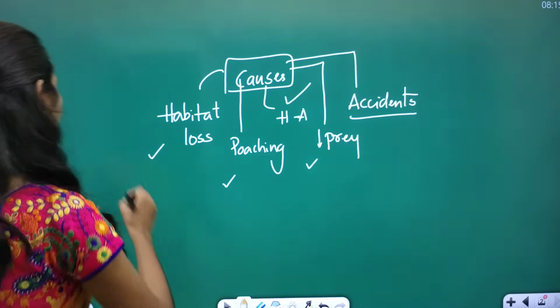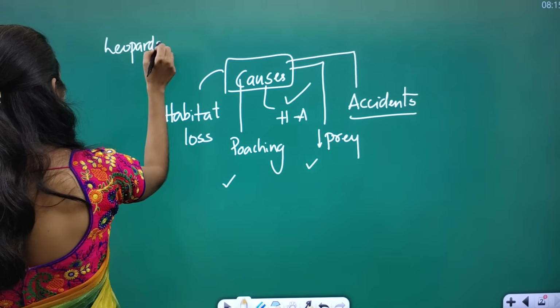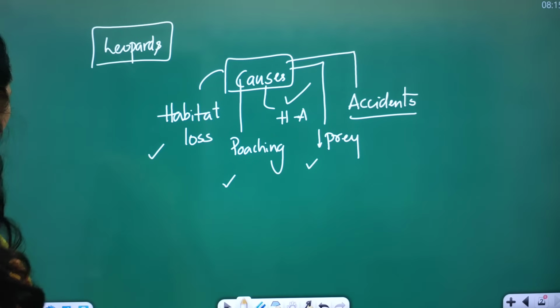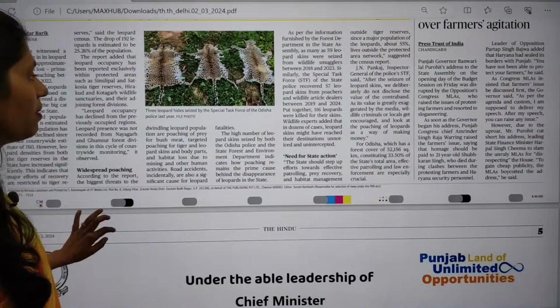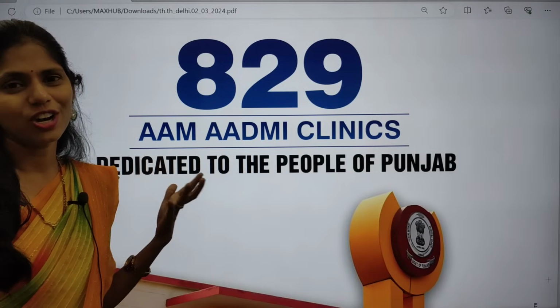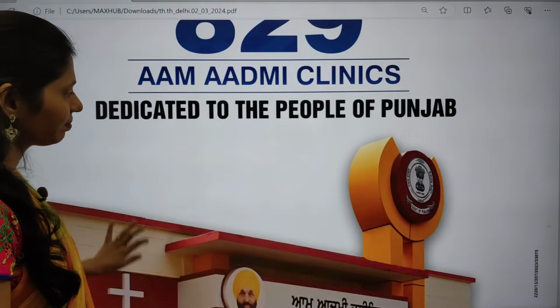Here you have to see some facts regarding these leopards. We already discussed them in yesterday's class. So these are very important things that you have to remember from this article's point of view. And there is one more article which talks about the conservation of these big cats, and we are going to see that as well.